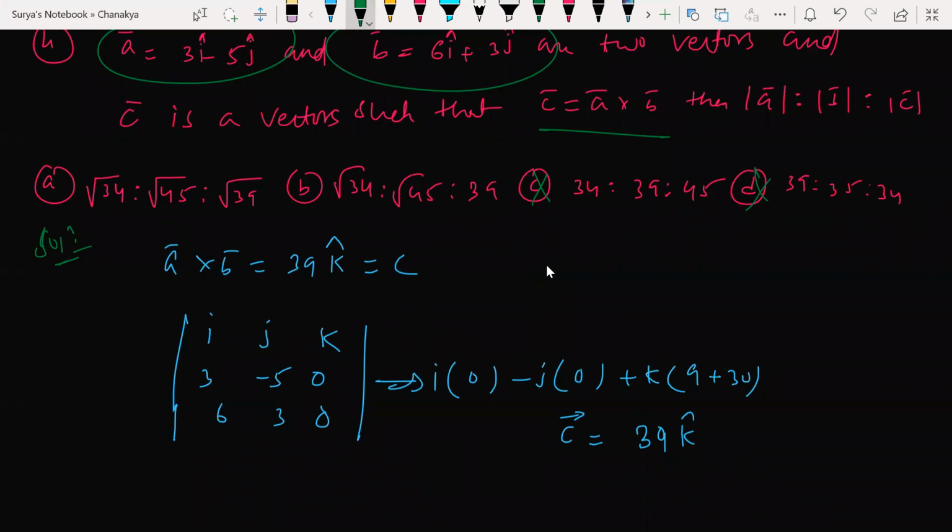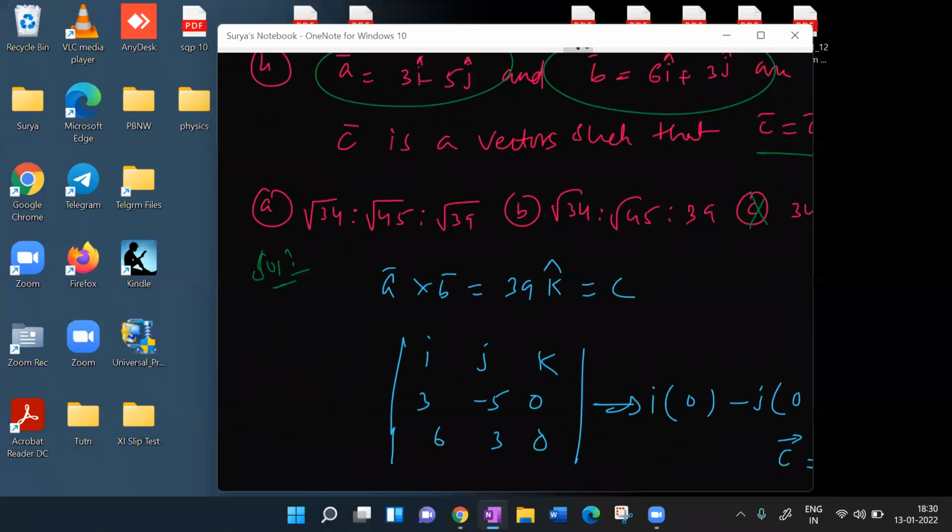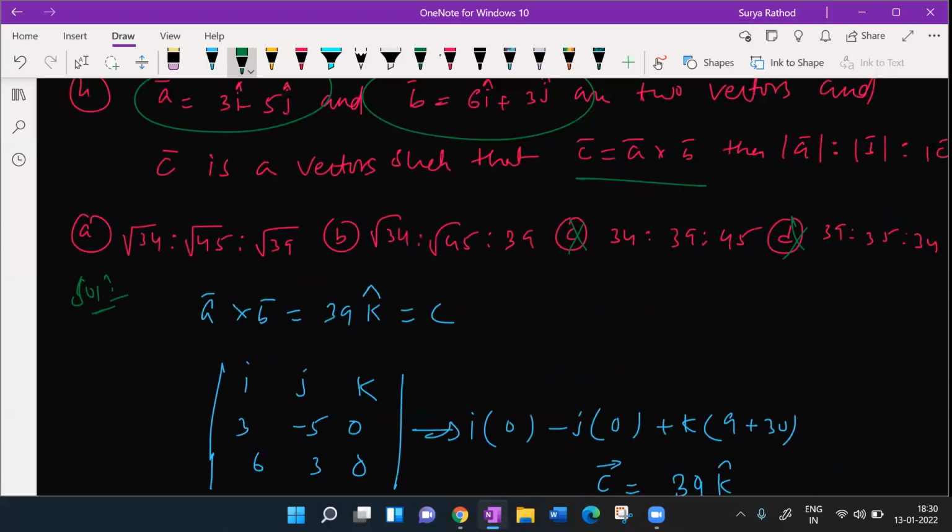Magnitude of C, how do you find out? Disha, tell me, how do you find out magnitude of C here? Sir, AB sin theta. No, look at this here. What I'm trying to ask here.